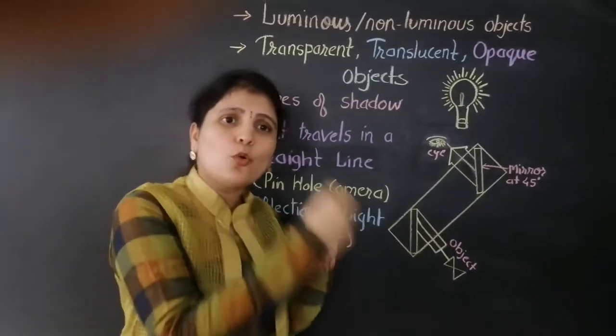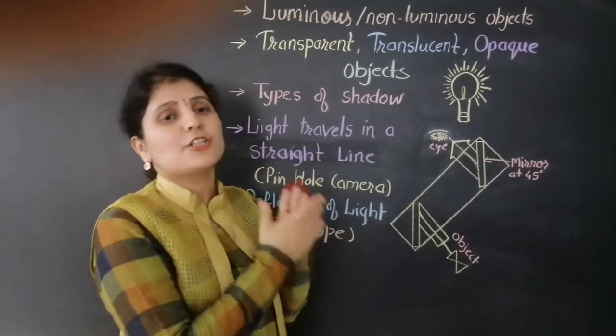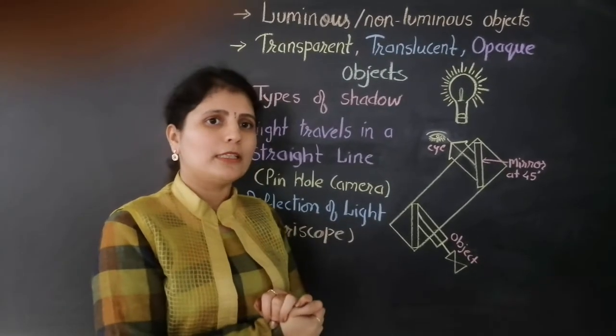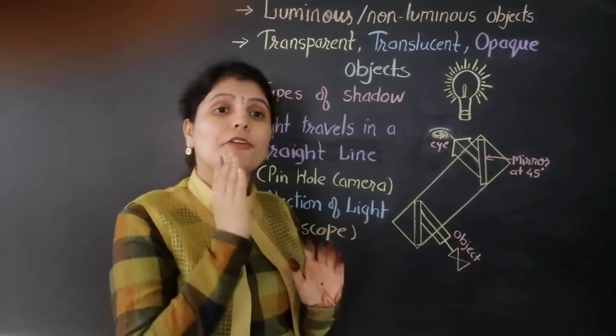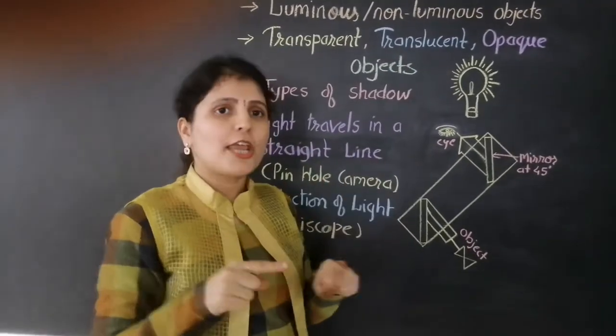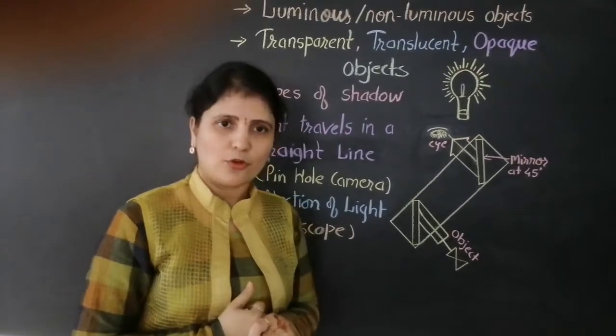And whenever there is no light, darkness is there. So darkness here is just a shadow. So you can say that shadow is formed in the place where the light cannot reach. And it shows the same shape because the shape of the object is blocking the light.